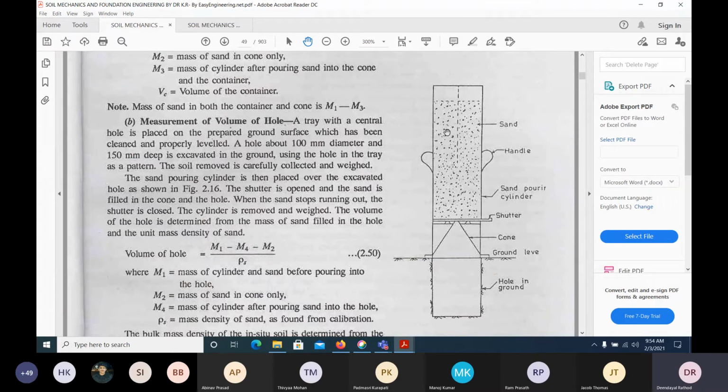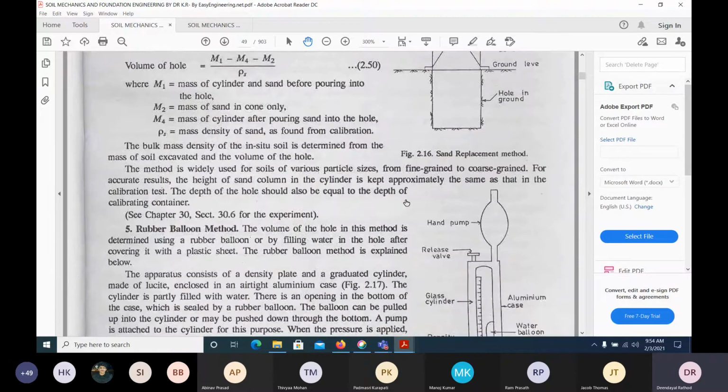Understand? That's why some formulas are given. That means we can find the volume of sand once we know the volume and the weight of this particular cylinder, so how much we have filled. So mass divided by this particular fill volume will give the mass by volume. Understand? So likewise, there are some methods that we do in NIT.